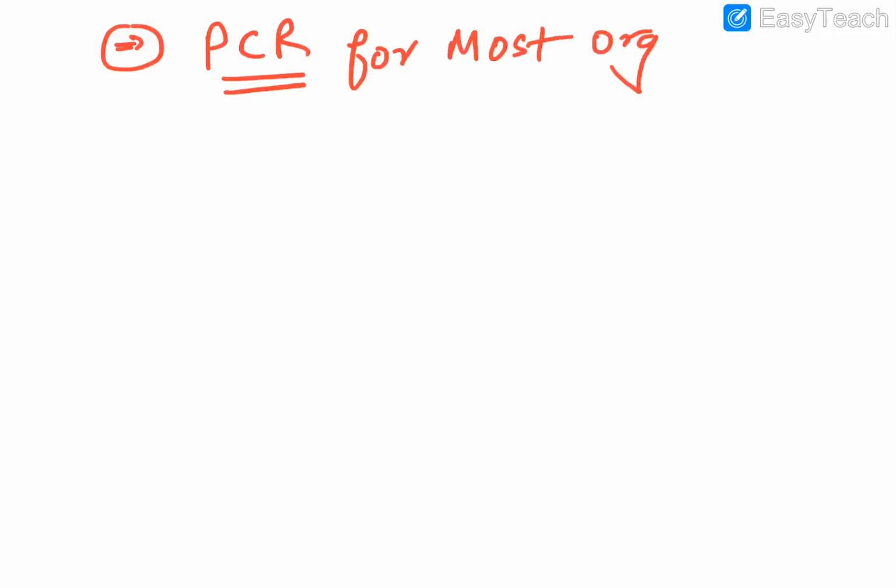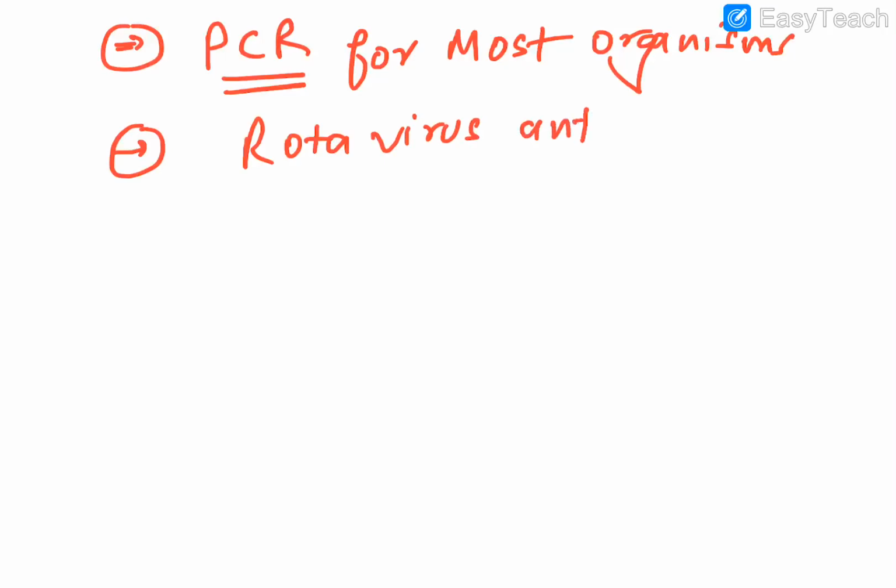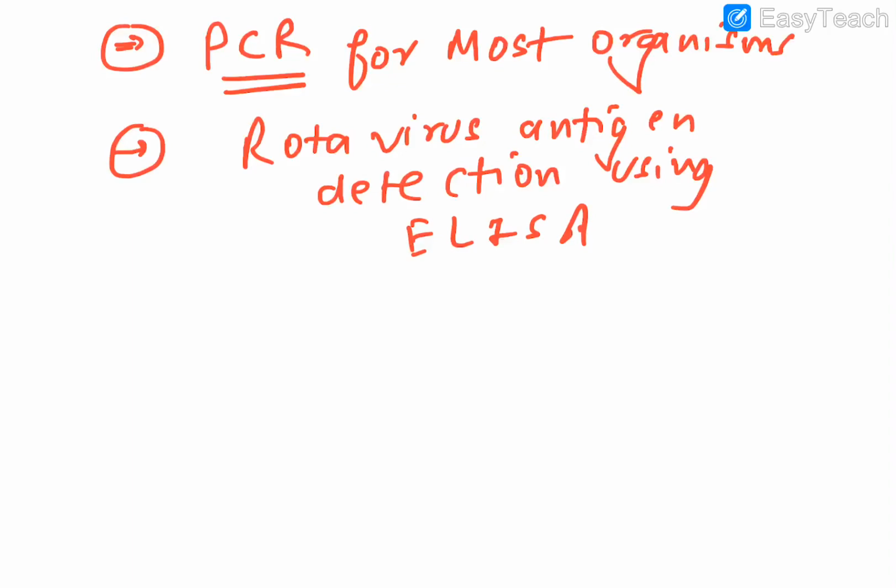Okay guys, remember nowadays most of the things go to PCR. So PCR for most of the organisms is available nowadays. For rotavirus, it is better to go for rotavirus antigen detection, using ELISA. That also you can remember, guys.